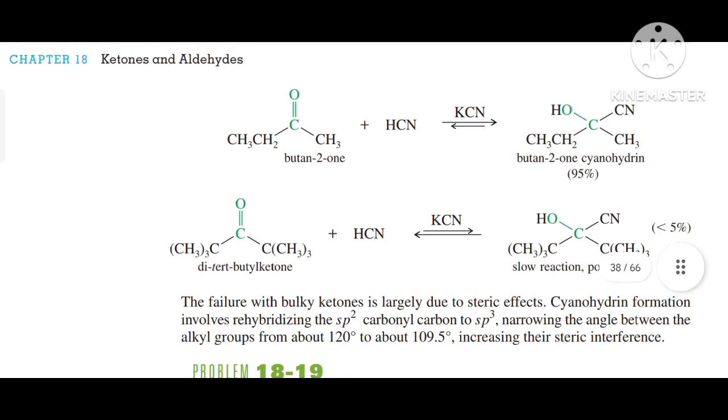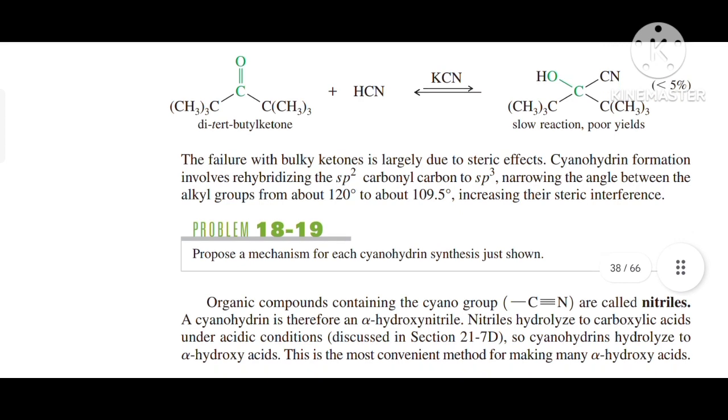Similarly, if we have butan-2-one and we treat it with HCN in the presence of KCN, then our product is butan-2-one cyanohydrin, with 95% yield obtained over here. Similarly, if we have di-tert-butyl ketone in the presence of KCN and it is treated with HCN, the reaction is very slow and gives poor yields, that is less than 5%. The failure with bulky ketones is largely due to the steric effect.